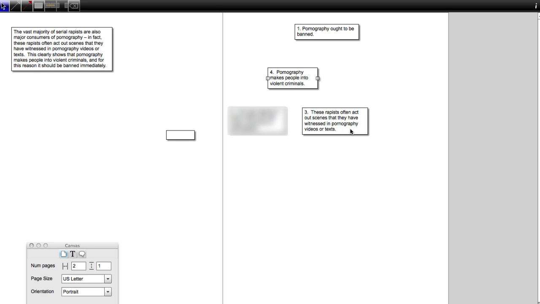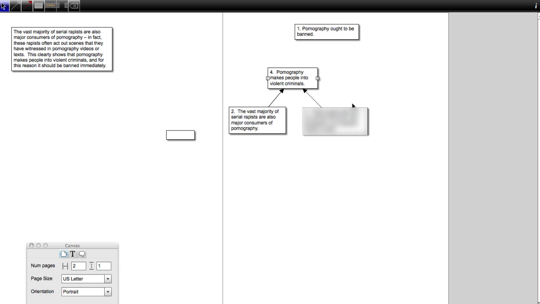Okay, even if the vast majority of serial rapists are not consumers of pornography, it still may be the case that rapists can act out scenes that they have witnessed, even if it's not the case that a lot of them do it. So I think these are independent, although I think there's some room for disagreement on that. I might want to keep thinking about that. But I think they are 2 different reasons to believe that pornography makes people into violent criminals.